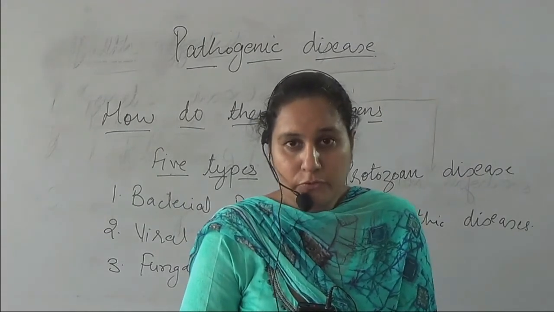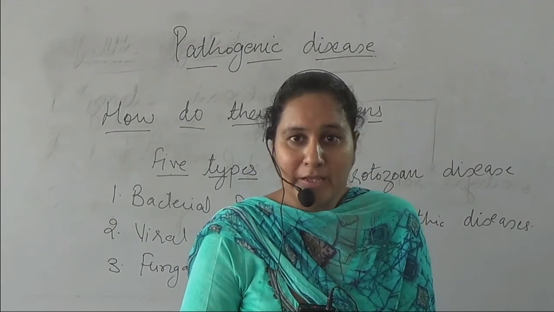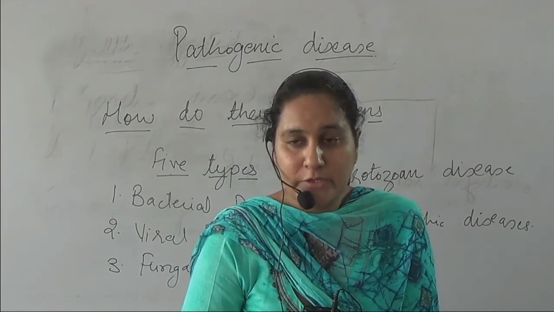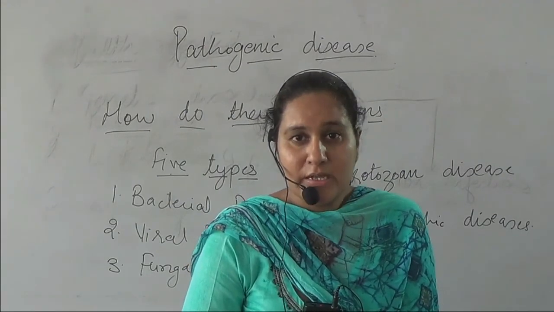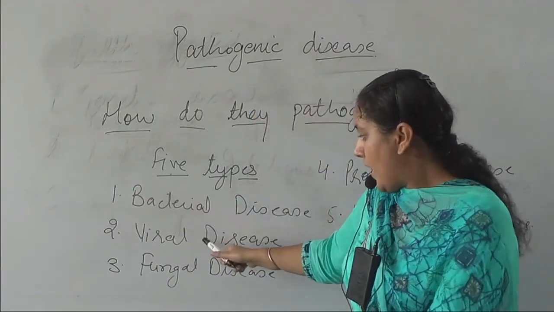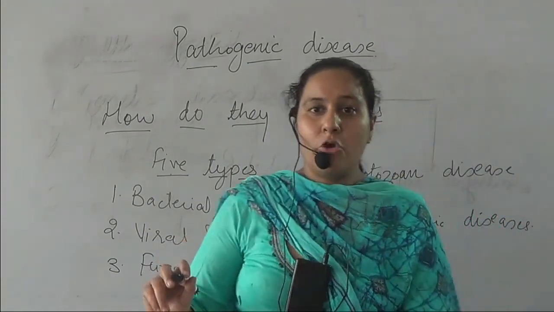Diseases are of two types, infectious and non-infectious, and pathogenic diseases are of five types depending upon the pathogens that cause the disease. They are bacterial, viral, fungal, protozoan, and helminthic. That's all about today's topic.